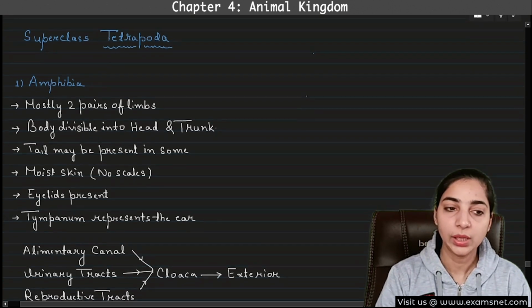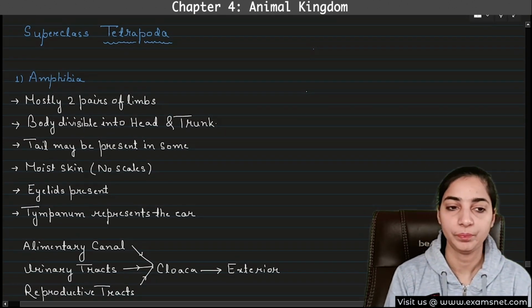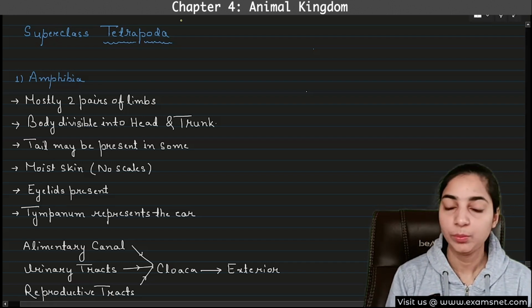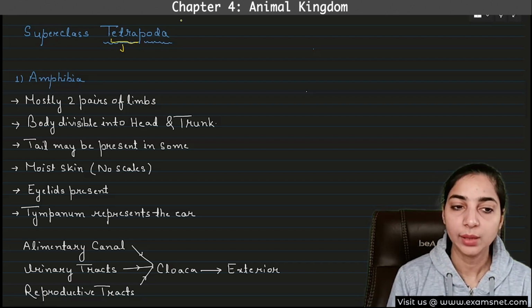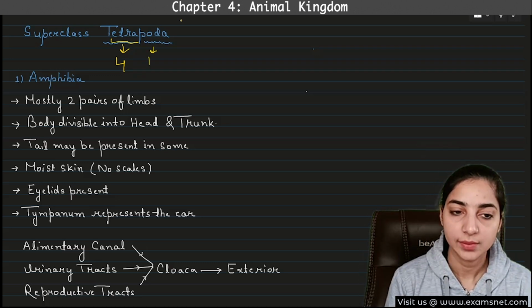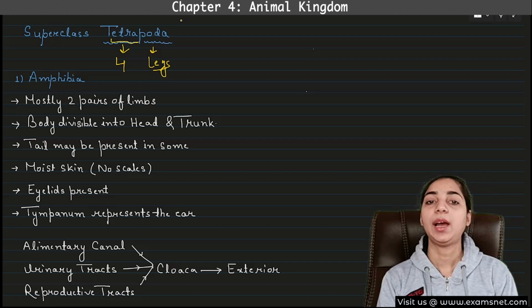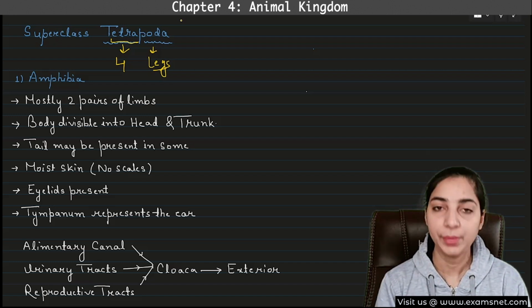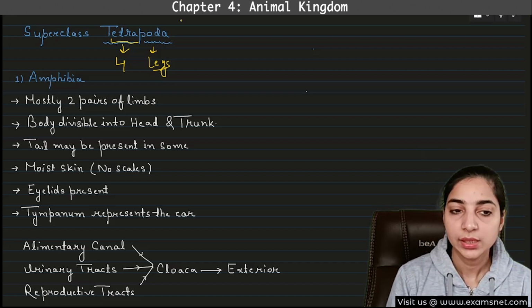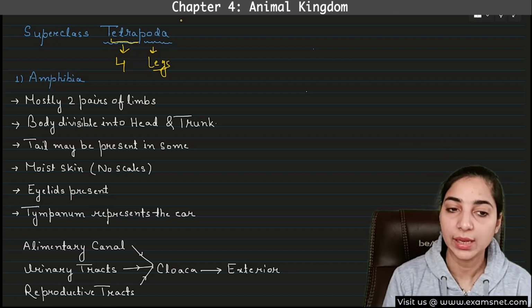Now we come to the second superclass of the vertebrata, that is Tetrapoda. Again, let's focus on the name first. Tetrapoda. Tetra means what? Tetra means four, and poda means legs or appendages. So all these will have 4 legs or 4 appendages. Okay. Now this superclass Tetrapoda has been further classified into 4 classes.